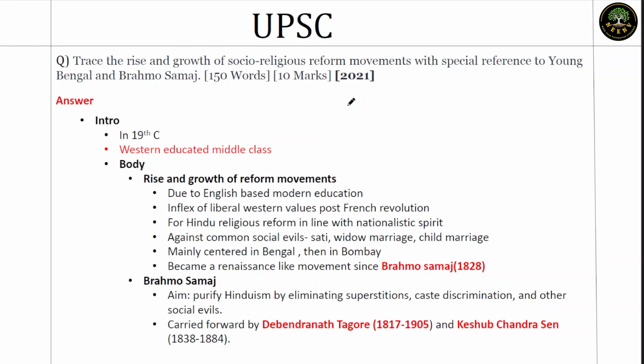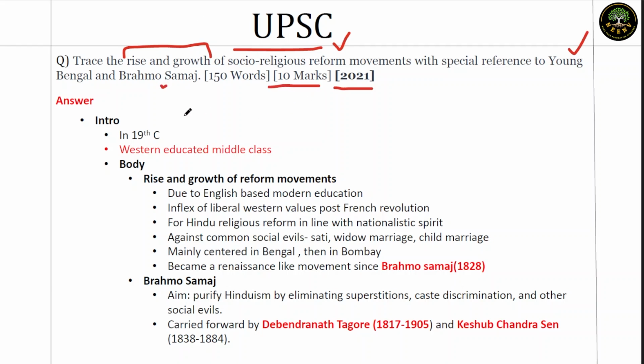In this video, we have a question from the 2021 Mains about socio-religious reform movements. Have a look at the question. Trace the rise and growth of socio-religious reform movements with special reference to Young Bengal and Brahma Samaj. So it's about rise and growth, which can be summarized as evolution. So it's about the evolution of socio-religious reform movements in general. This question has a general angle first, then with special reference to Young Bengal and Brahma Samaj.